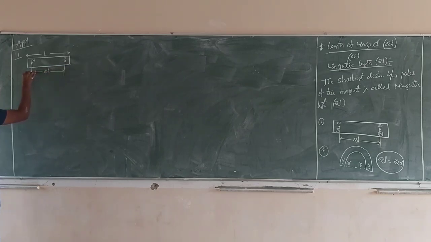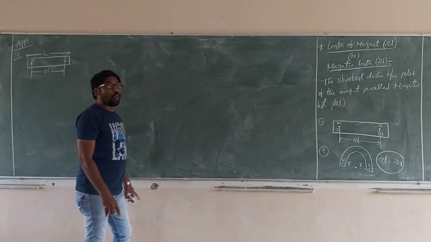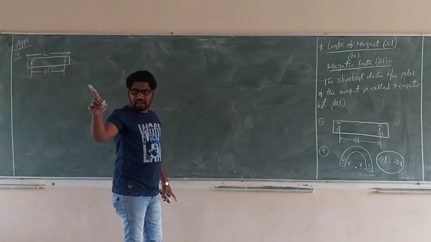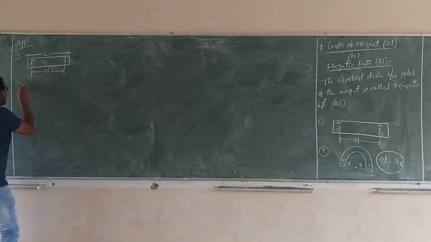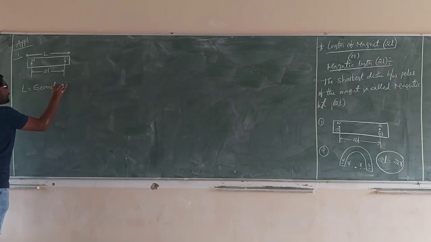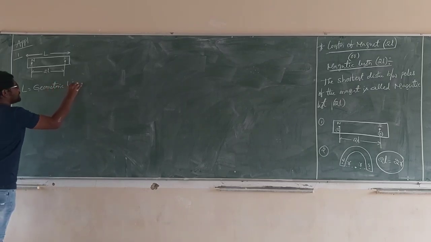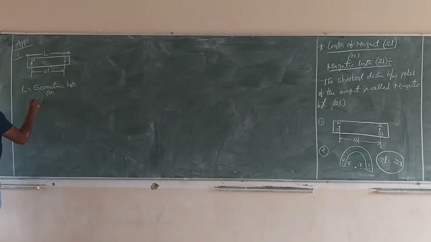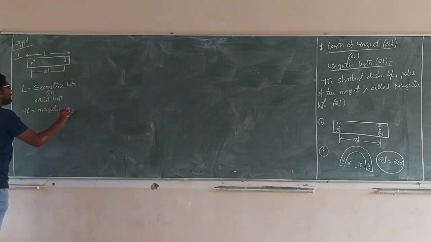The geometric length, actual length, original length and total length are all the same.